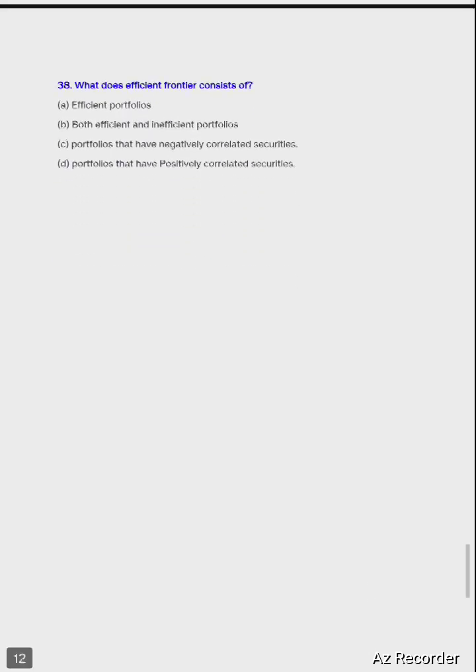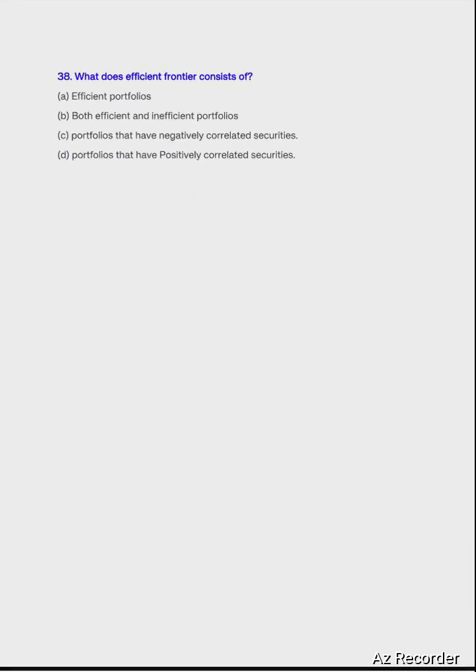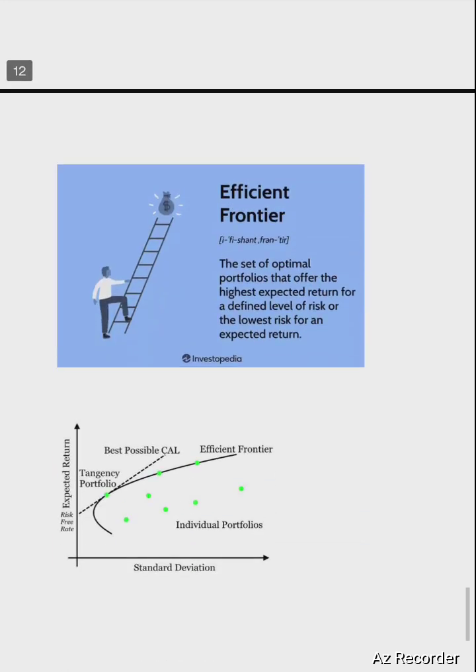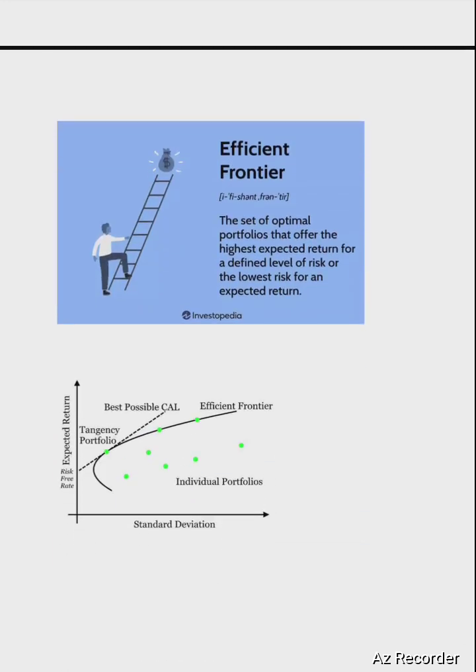Question number 38. What does efficient frontier consist of? So options are efficient portfolio, both efficient and inefficient portfolios, portfolios that have negatively correlated securities, portfolios that have positively correlated securities. So let's understand what the efficient frontier curve is first. The efficient frontier curve is a set of optimal portfolios that offer the highest expected return for a defined level of risk or the lowest risk for an expected return.